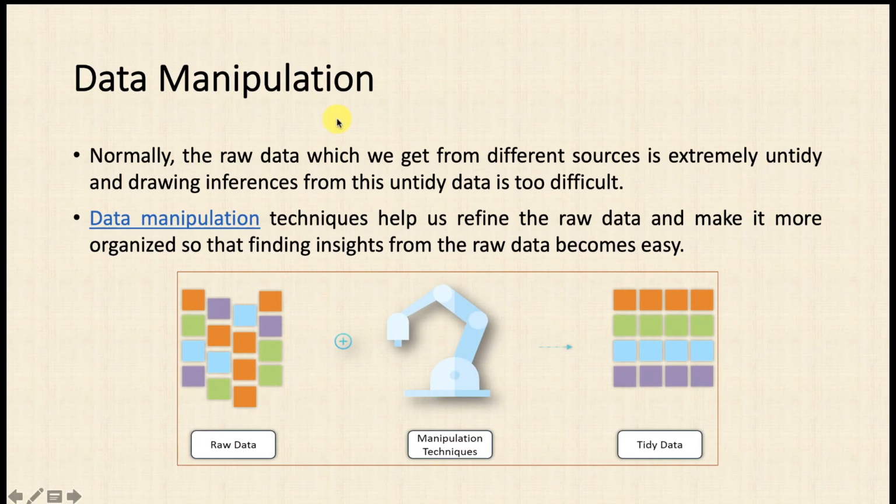The next is data manipulation, right? Normally we collect raw data, which can be collected from different sources, and that data is extremely untidy, and drawing inferences from this untidy data is too difficult.